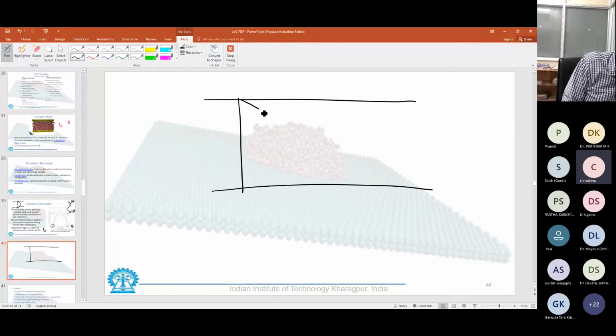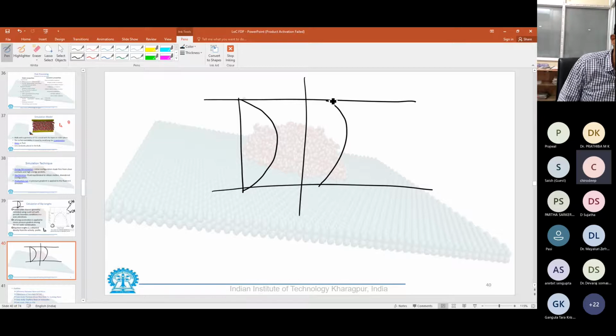So you understand that this is the case of no slip. Okay. So complete exchange of momentum, and I also do this with black, and this is the case of slip.